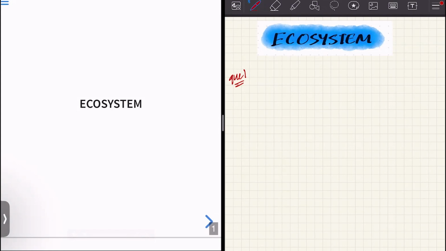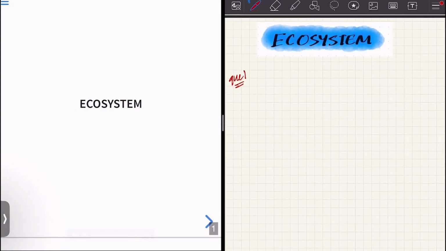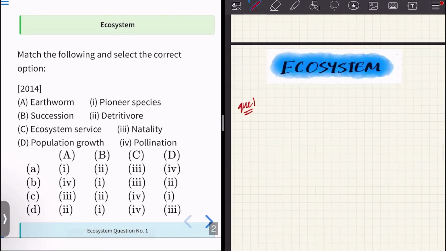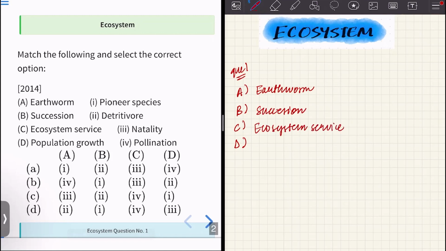And today in this session, we'll be doing previous year questions from the chapter Ecosystem. So let's get the first question. The first question is a match the following. We have to match the options with their correct answer. So we have A, B, C, and D. A is earthworm, B is succession, C is ecosystem service, and D is population.